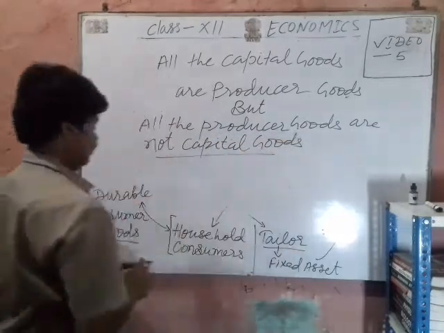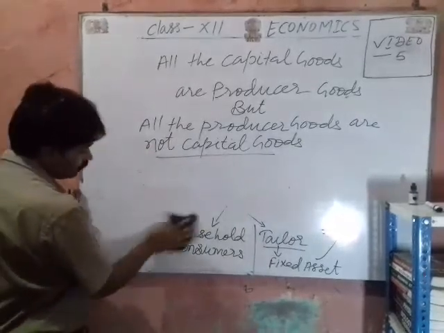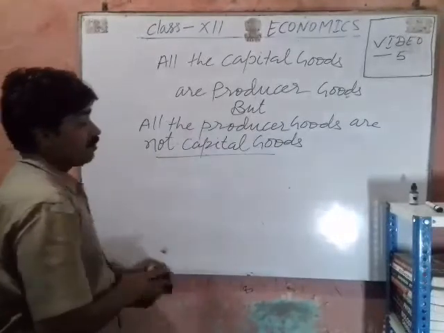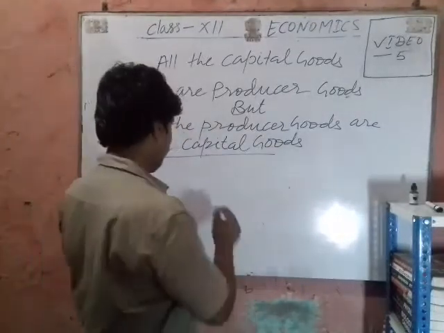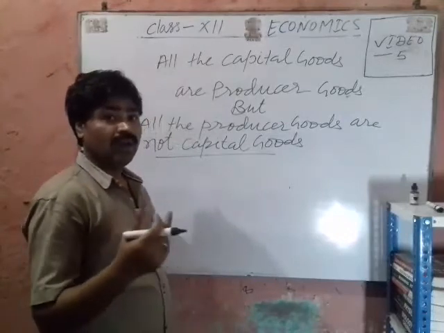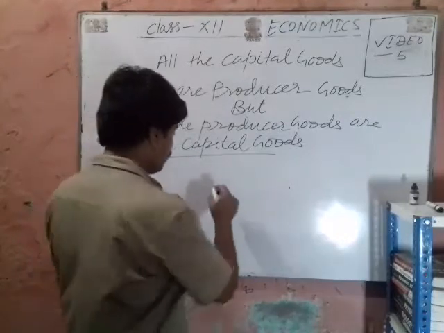How? Producers have many goods along with the capital goods.